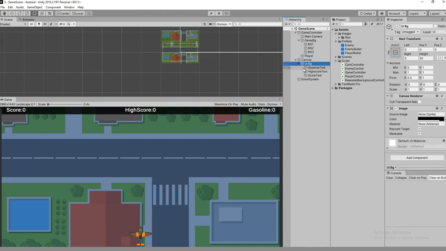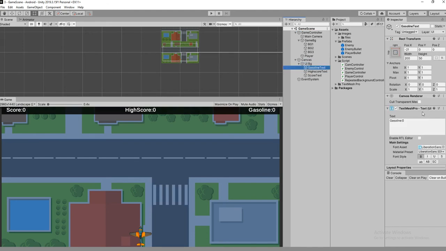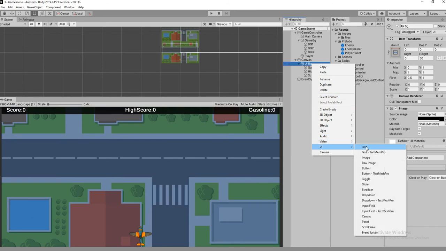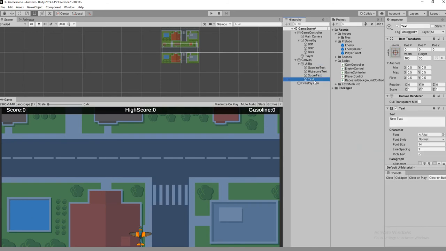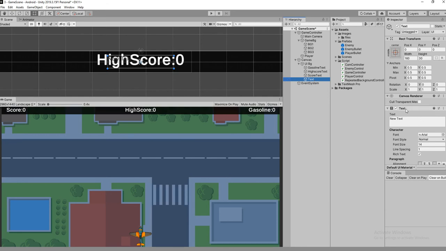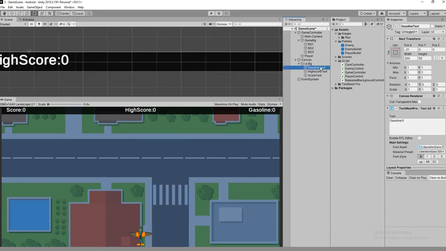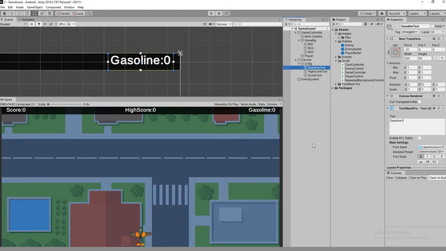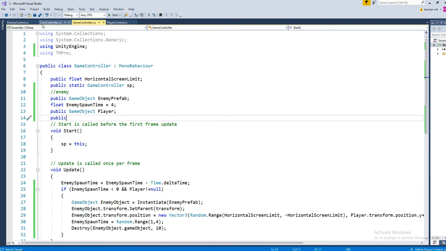Here in the canvas you can see we are using Text Mesh Pro, not a normal text. In general you can have text like this, this is a Unity text. But this is Text Mesh Pro, it's like a plugin that has now been enhanced with Unity. In order to use Text Mesh Pro, generally you want to have the TMPro namespace. To call a text, the syntax is TextMeshProUGUI.